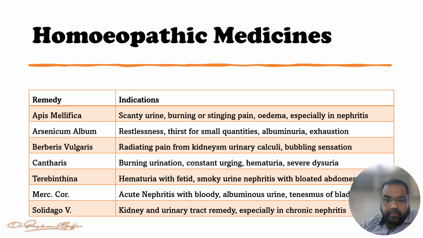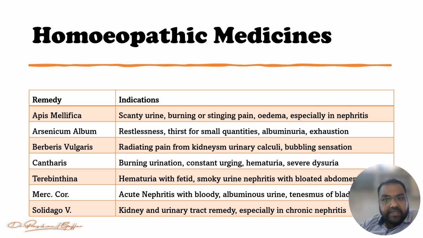bladder and the abdomen. In Cantharis, there is burning urination, constant urging, hematuria and severe dysuria. Terebinthina: hematuria with a foetid smell and smoky urine, with nephritis and a bloated abdomen. Mercurius corrosivus: acute nephritis with bloody and albuminous urine and tenesmus of the bladder. And the last one is Solidago, a kidney and urinary tract remedy, especially in chronic nephritis.